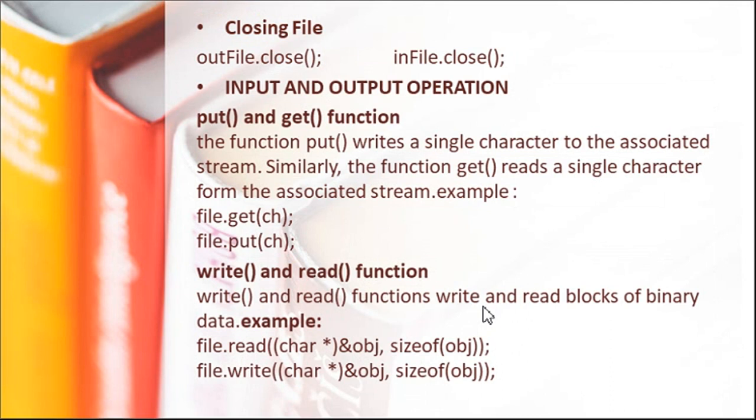For inputting and outputting we have different functions, put and get, which are only for text files, and put and get for characters. Other functions are write and read, which are for binary files. With write, we can write an object by converting it into a character pointer and giving the size of that object. This may be used for simulating direct access to the content of that file.